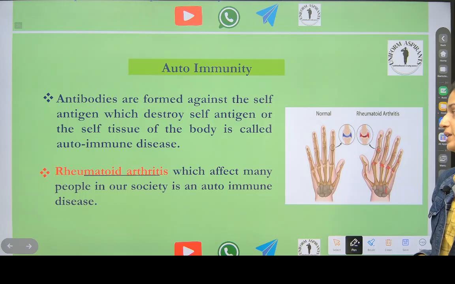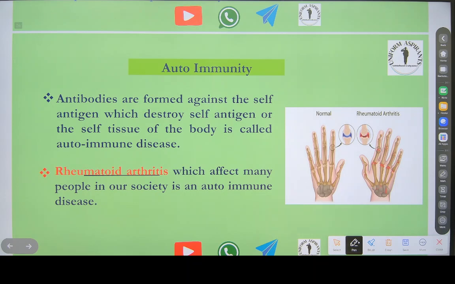Now autoimmunity. What is autoimmunity? Some people, if they are getting fever or something like that, will not go to the doctor. They will try to cure it by themselves. Taking homemade medicines is a different thing, but some people do not take anything and think it will get cured as it is. But what happens inside the body? There is autoimmunity. What is there inside a body?